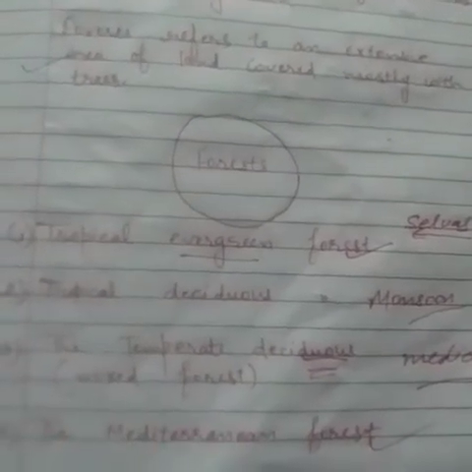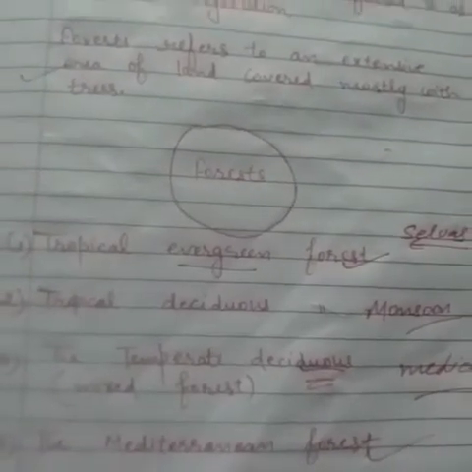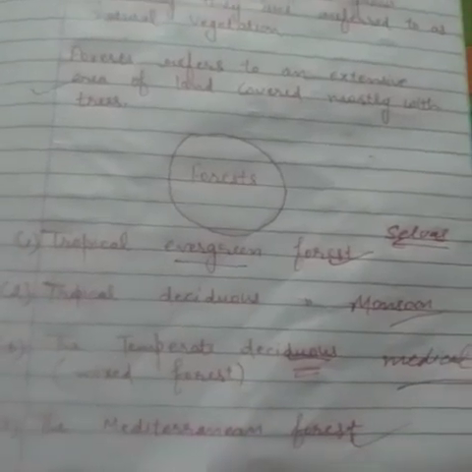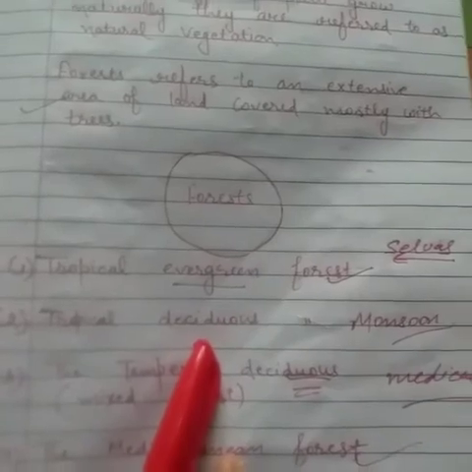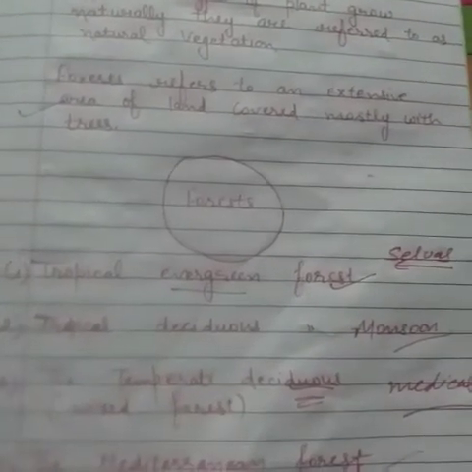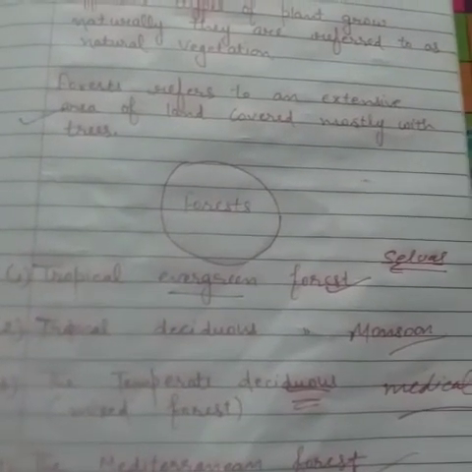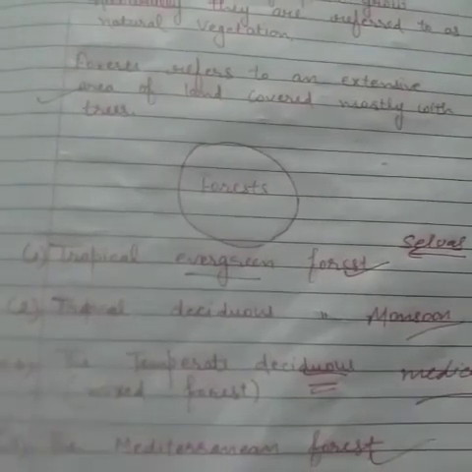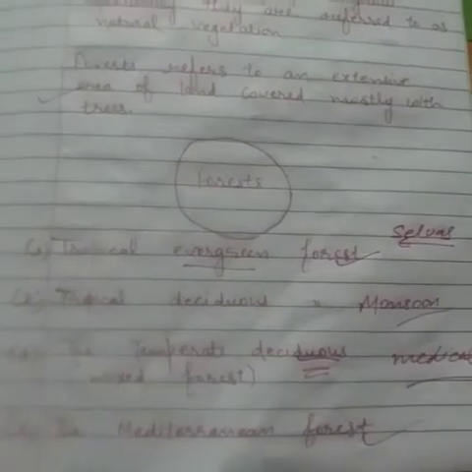The tropical deciduous forest is found in northern Australia, Central America and a large portion of our India. These forests have great economic value because the timber, meaning the wood of these trees, is used for making furniture and other equipment also. These forests are also called monsoon forests because the trees shed their leaves in the dry season.